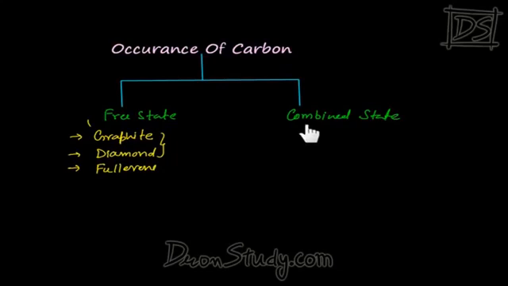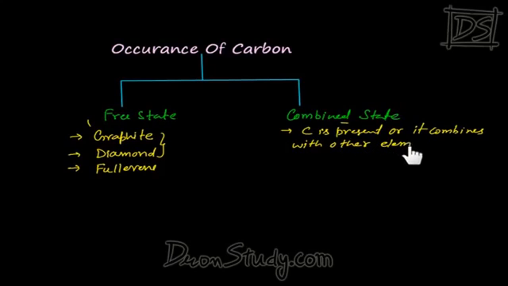Secondly, we have the combined state. What happens in the combined state? Carbon combines with other elements to form compounds. That means it is not found in the form of carbon but in the form of different compounds.